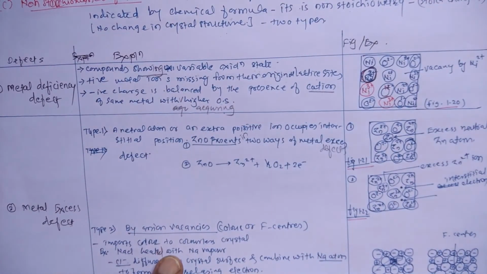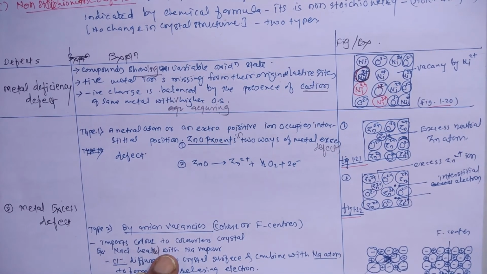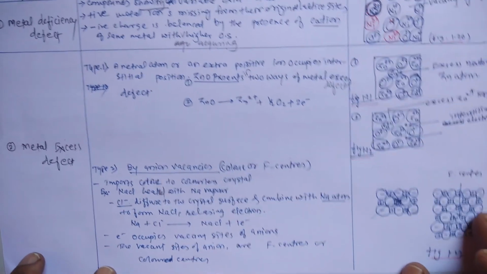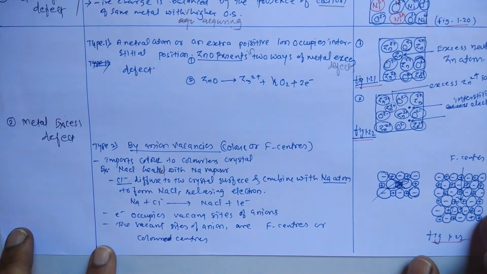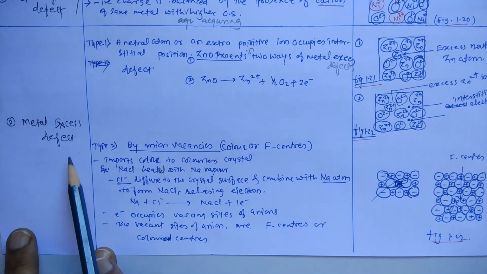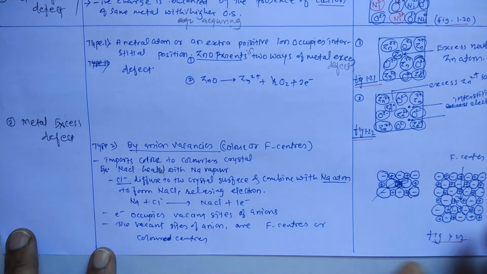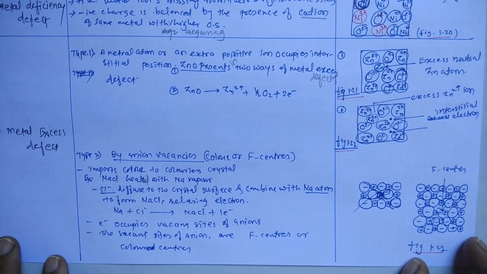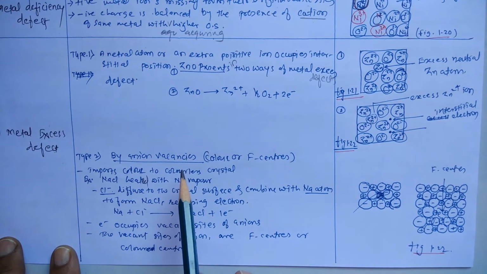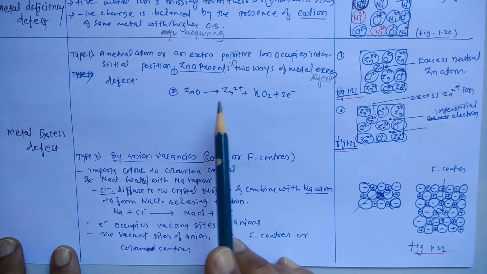defect in the case of the first, that is metal deficiency defect. Okay, so the next is metal excess defect. The second type of non-stoichiometric defect is metal excess defect. This can be of two types, and it can be seen in two ways.